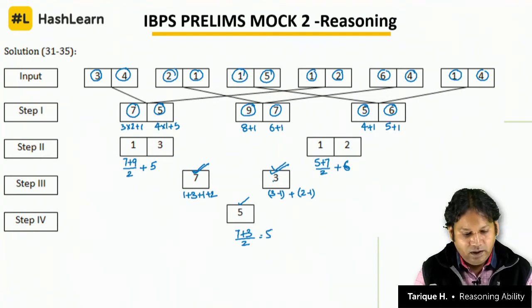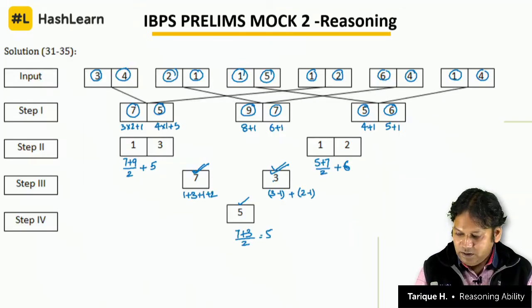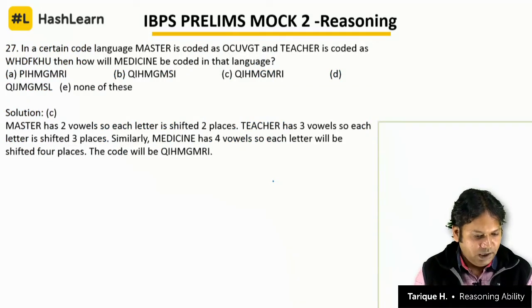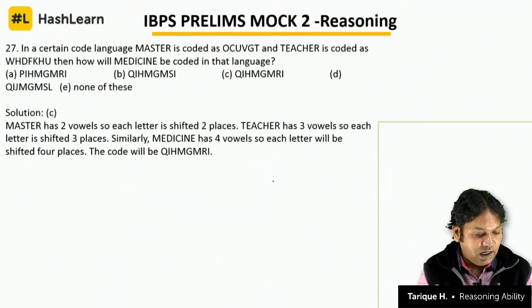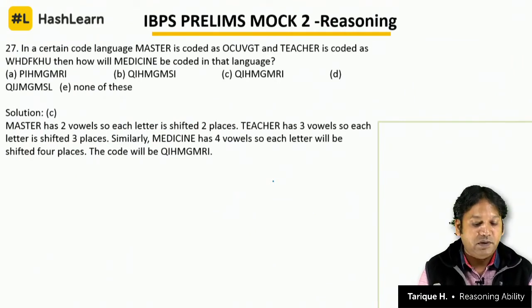Okay, now let's move to the next question here. It is a question based on coding and decoding. In a certain code language, master is coded as OCUVGT and teacher is coded as WHDFKHU. Then how will medicine be coded in that language?